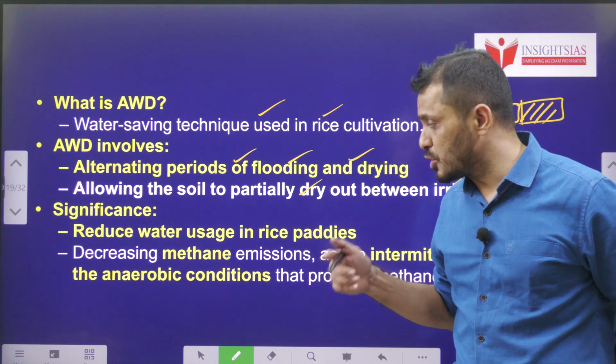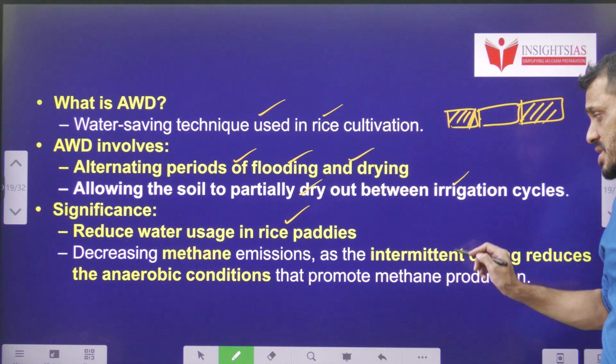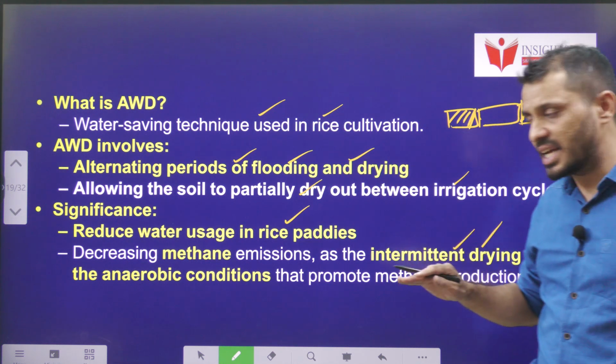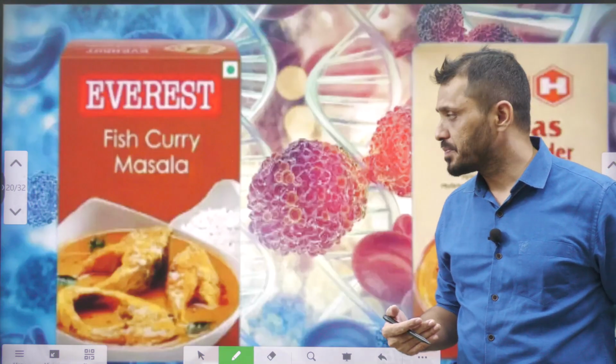This significantly reduces the water usage in rice paddies, so that it will decrease the methane emissions, and this intermittent drying and wetting also reduces the anaerobic conditions of the plant.